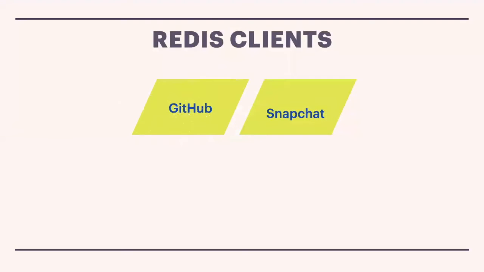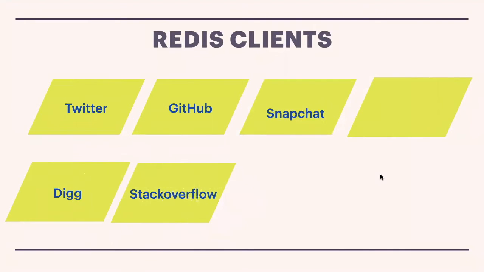Currently Redis Labs is using it. Now, Redis clients. Which companies are using this Redis software or Redis database in their projects? Snapshot is one, and GitHub, and we have Twitter. Twitter is also using this one, and Digg is another startup company, and also Stack Overflow.